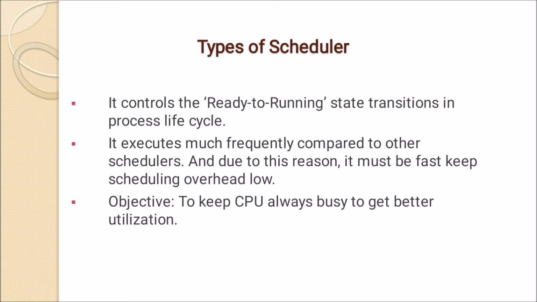It executes much more frequently compared to other schedulers, and due to this reason it must be fast to keep scheduling overhead low. So the objective is to keep the CPU always busy for better utilization.